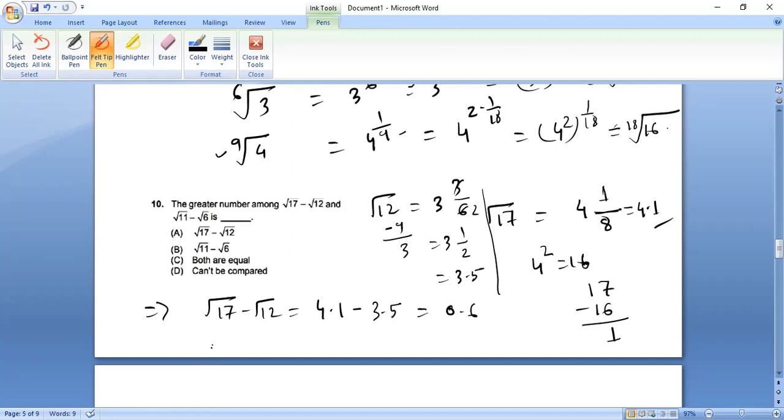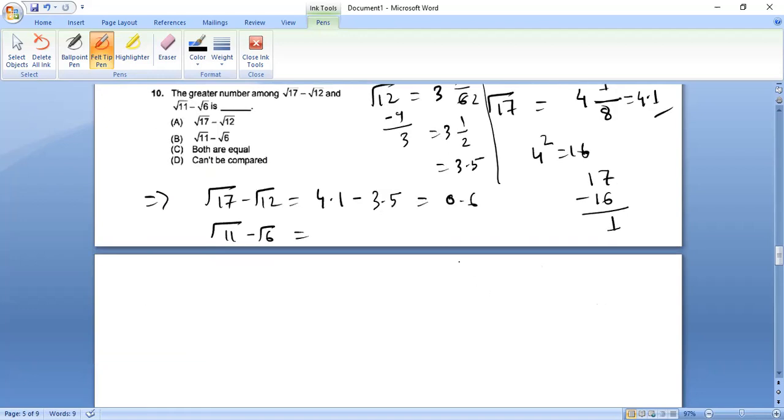Similarly, root 17 we have found. Now root 11 minus root 6. Again, root 11, we will go close to it. 3 threes are 9, again 3. 3 threes are 9. Subtract, it becomes 2. Write 2 on top and write its double here. So 2 threes are 6. That means 3 and 1 upon 3. That means 0.33, right? So 3.3. Root 11 approx is 3.3.